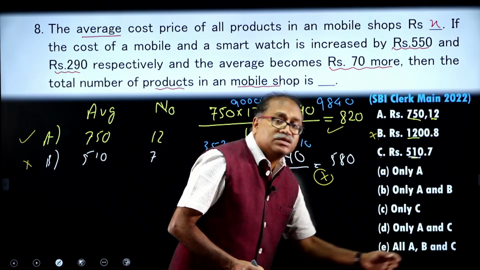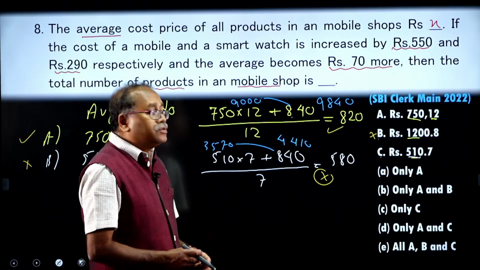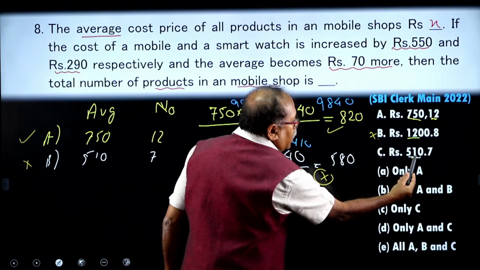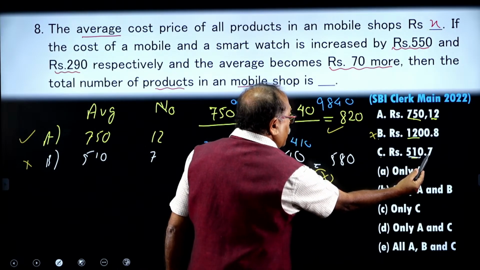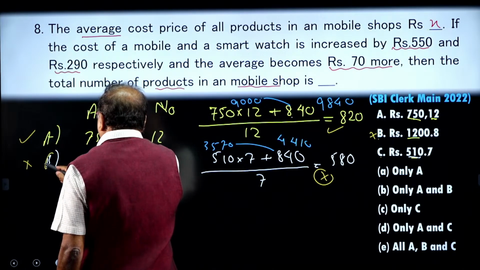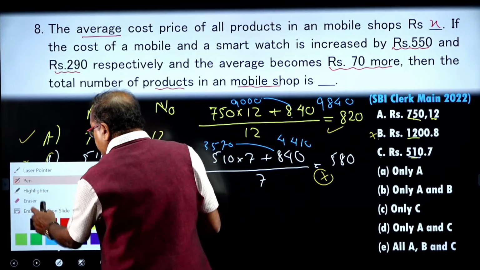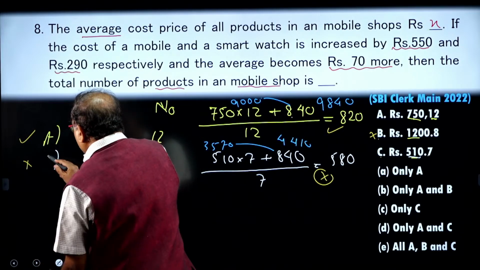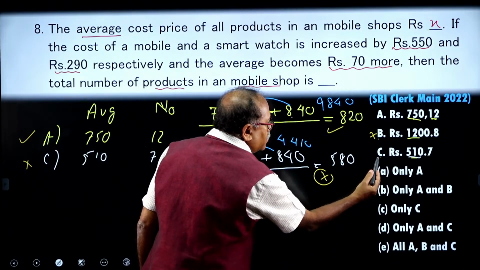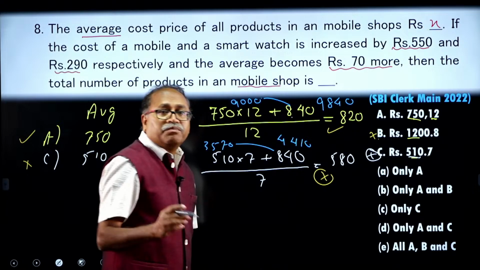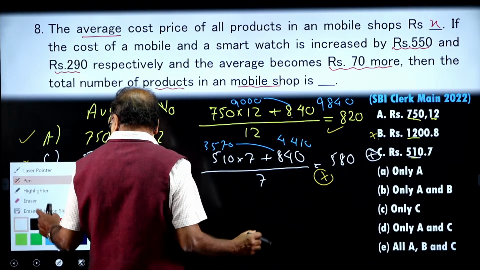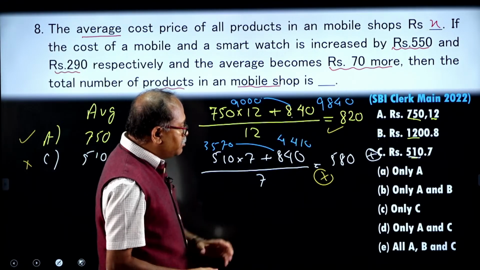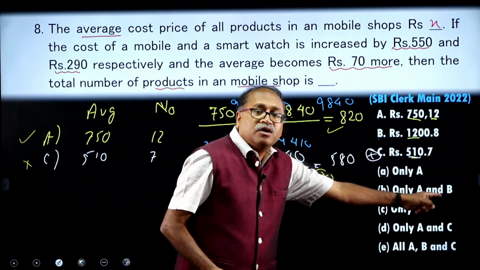Somewhere I have seen A and C is also there. So, I need to check the C too. Let us check the C over here, and here 510 and 7. I check the C here. Okay, it does not matter, C not applied. Now, I am going to verify B. So, let us check, we have A and B combination, yes, only A and B.